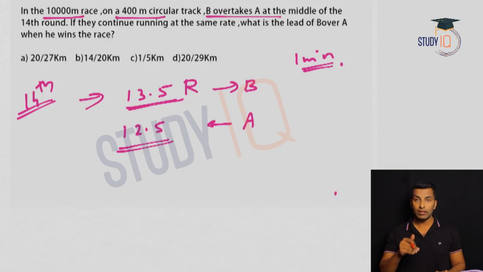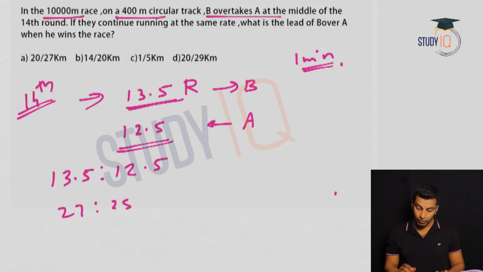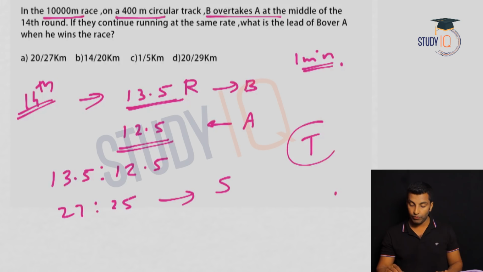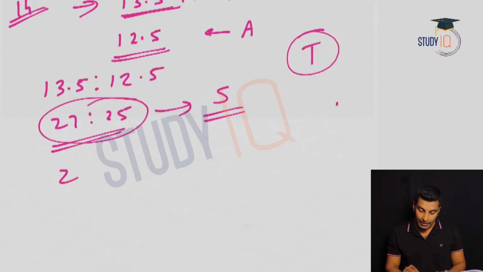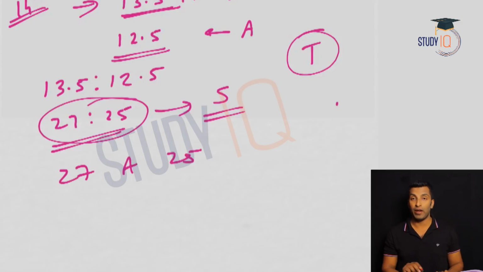So you got the distance ratio, that is 13.5 is to 12.5, that means 27 is to 25. Distance ratio and speed ratio are the same. Why? Because time is constant. This is a race, so obviously they start at the same time, and meeting means same time. So since time is constant, when the distance ratio is known, the speed ratio will be the same. When B travels 27, A travels 25.